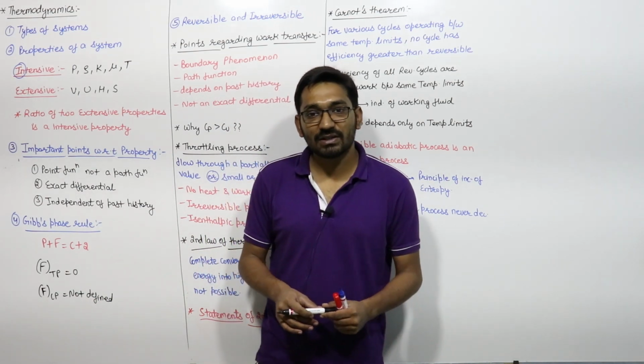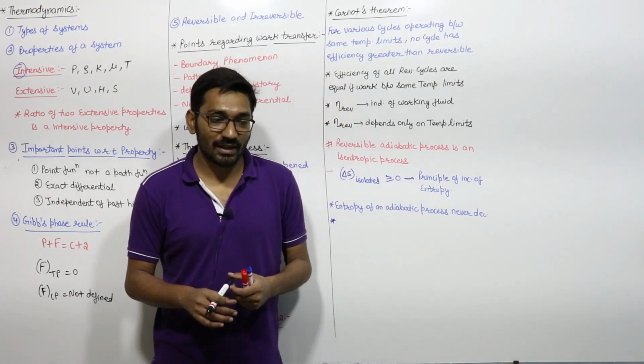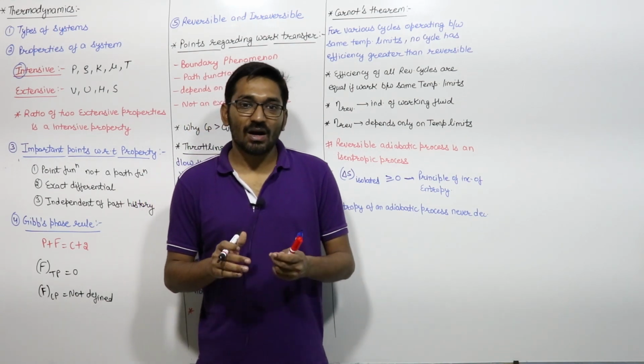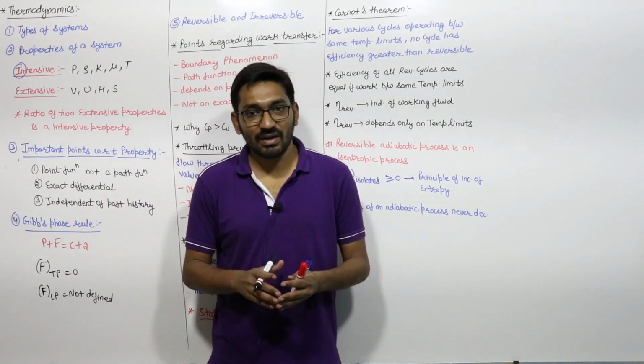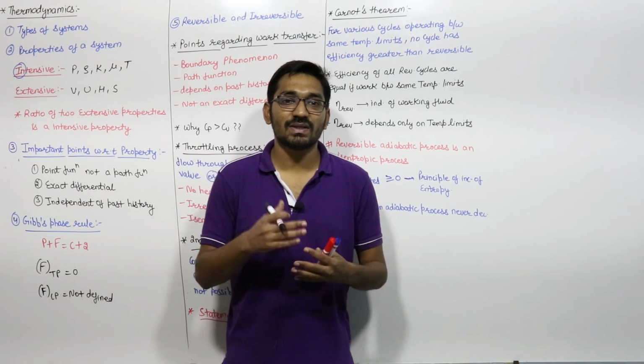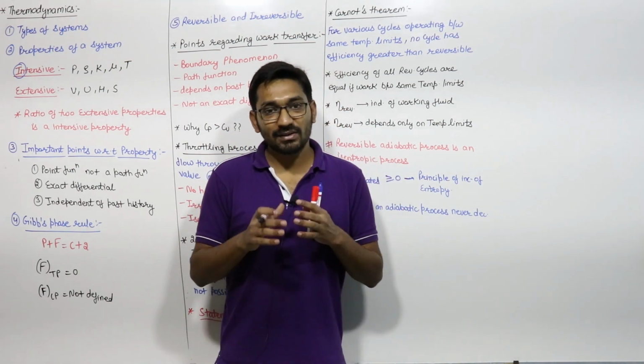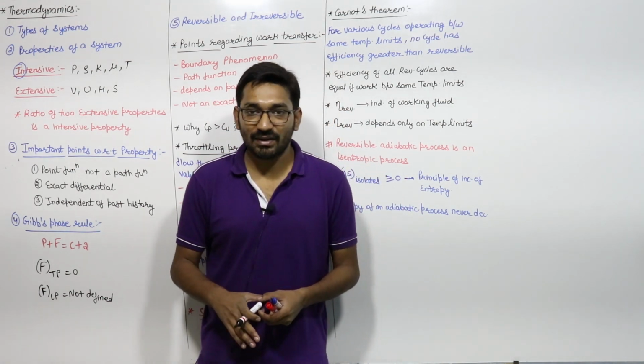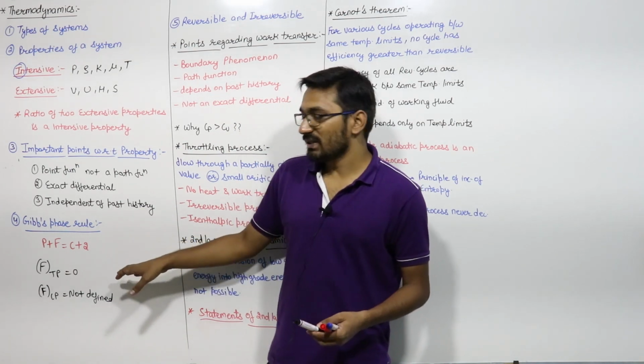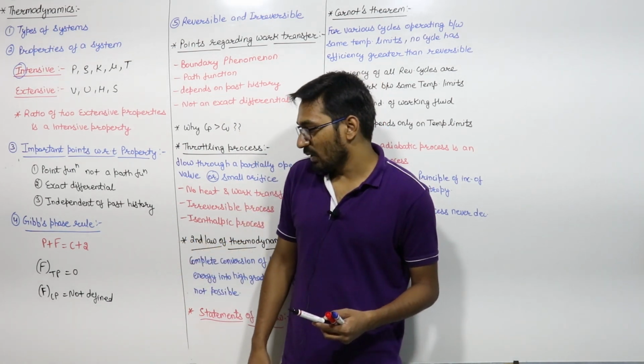Triple point is a fixed point. Triple point क्या होता है? Triple point is that point where all the 3 phases, that is solid, liquid and gas, can coexist in equilibrium. उस point पे तीनों phase आपके present रह सकते हैं. That is the triple point, and triple point is a fixed point, so its degree of freedom is 0.